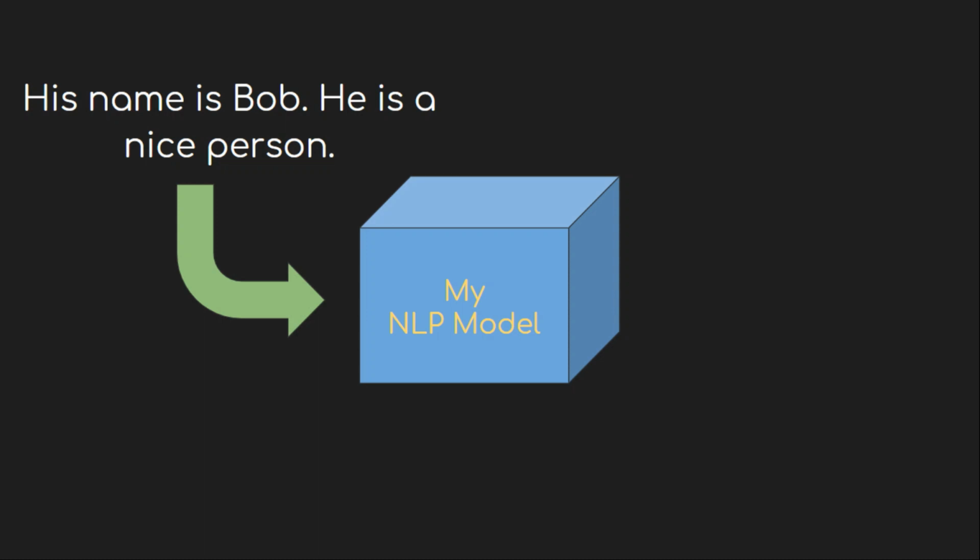But as I have told earlier, sarcasms are really hard to detect. So my model has also done some really bad mistakes. So now I'm gonna show you some of the not so cool examples. In this case, I'm taking a normal sentence as input. His name is Bob. He is a nice person. So in this sentence, I'm describing a person named Bob. So this is not a sarcasm, right? But my model thinks it's a sarcasm. Bad model.